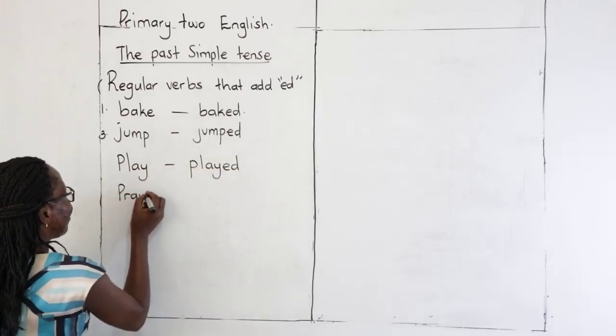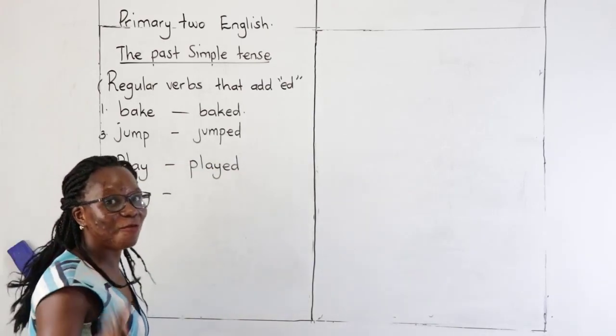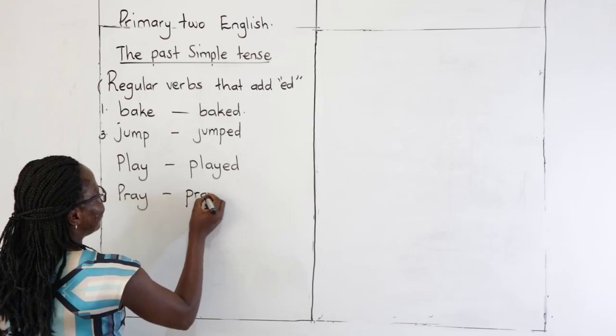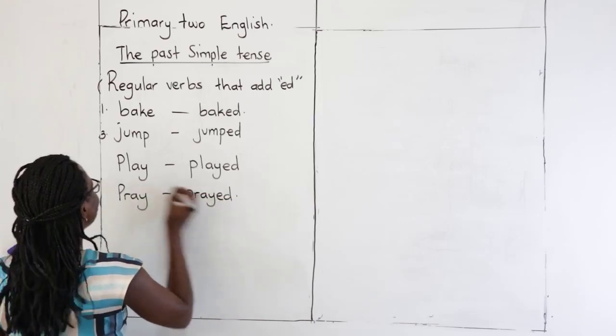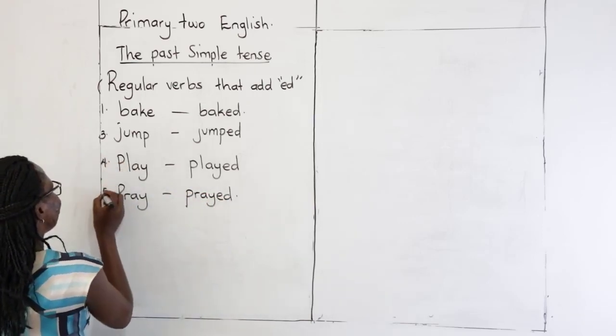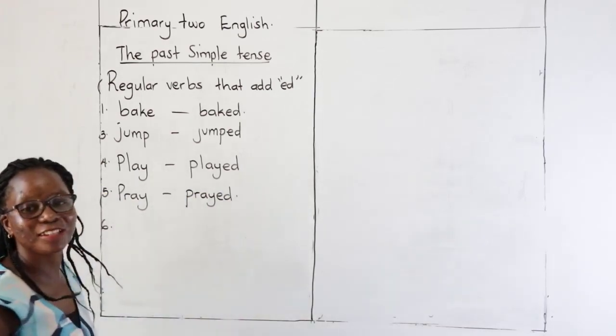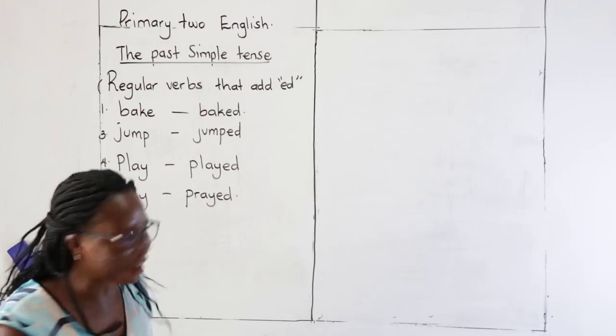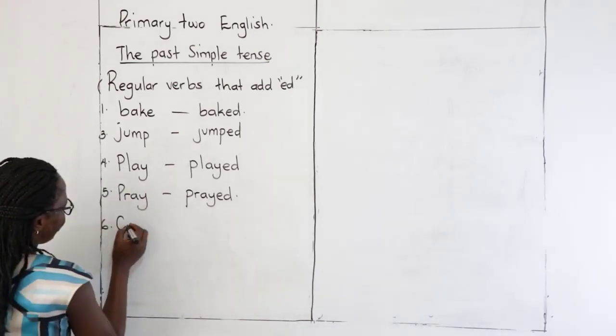Pray. And by the way, this is key. Everyone should be praying wherever he or she is. Prayed. Which are the words that we can add ed as the yesterday tense? We have comb.